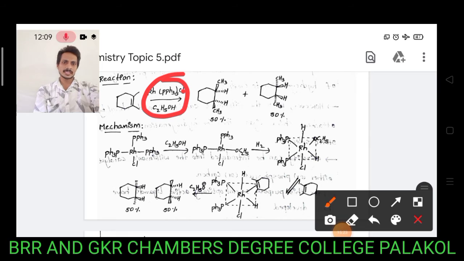In this reaction, if you are using an achiral Wilkinson catalyst, then it produces 50% of the R compound and 50% of the S compound. It is not asymmetric synthesis, because the catalyst does not differentiate the prochiral center, so it gives equal amounts of stereoisomers. But if you use chiral solvents in Wilkinson catalyst reduction reactions, it gives unequal amounts of stereoisomers as products.